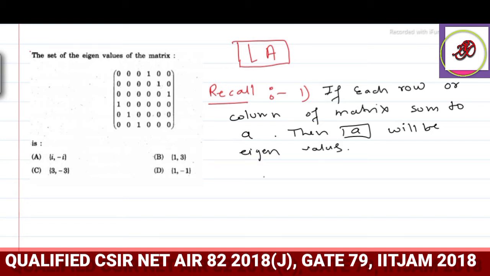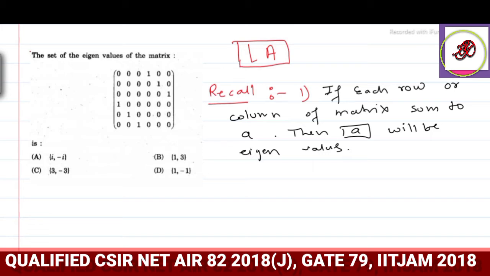What I mean is, if you are adding a row of the matrix, if it is coming to some number, then that number will be your eigenvalue. Suppose I am adding the first column, and after adding I get some number 5, then 5 will be the eigenvalue.